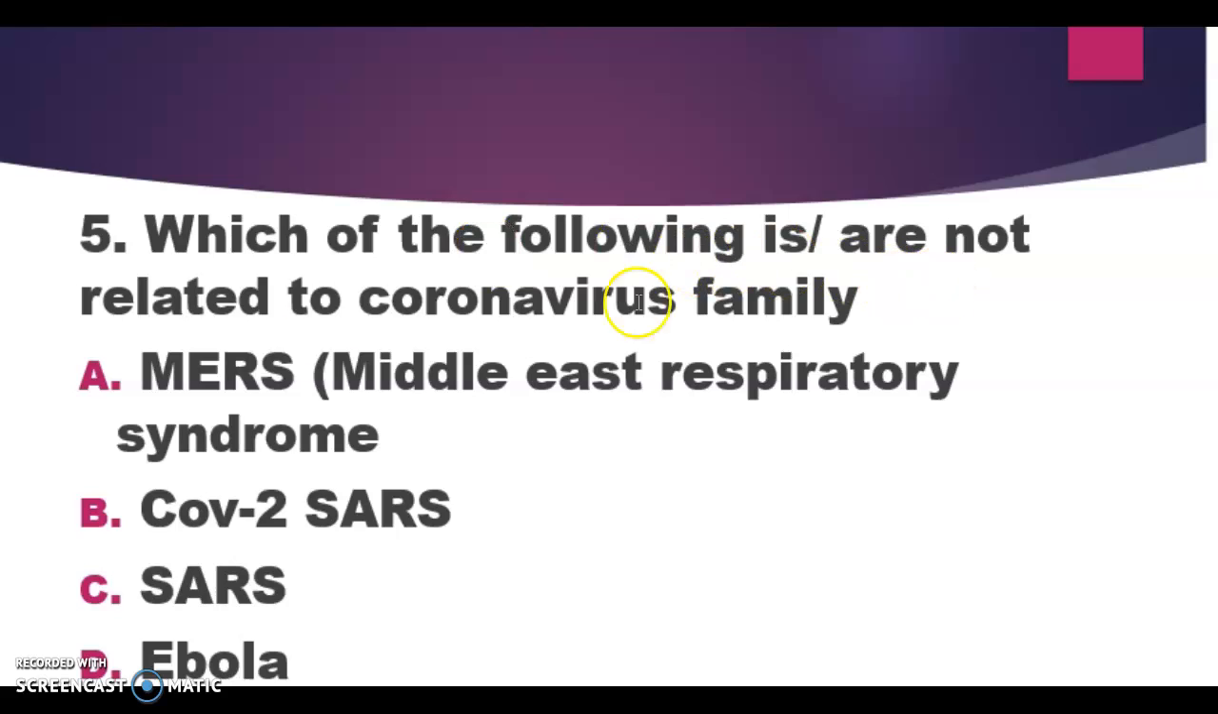Which of the following are not related to the coronavirus family? A, MERS, that means Middle East Respiratory Syndrome, B, COVID-19, C, SARS, D, Ebola. Here SARS means Severe Acute Respiratory Syndrome. MERS, COVID-19 and SARS, these three are related to the coronavirus family. Ebola is not related to the coronavirus family.